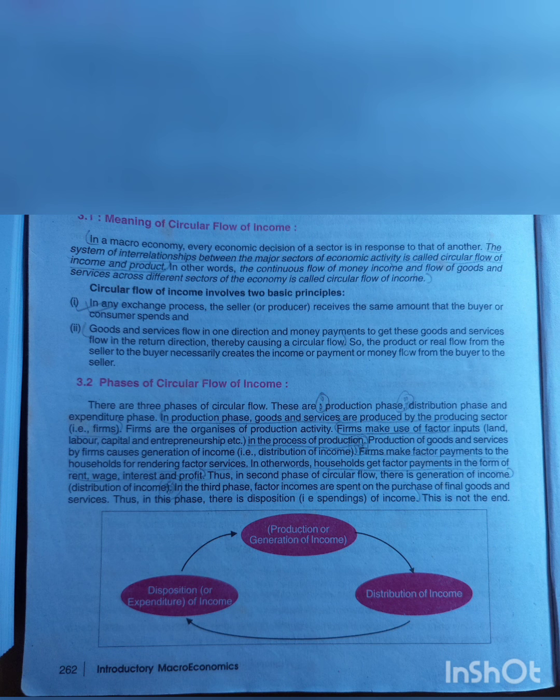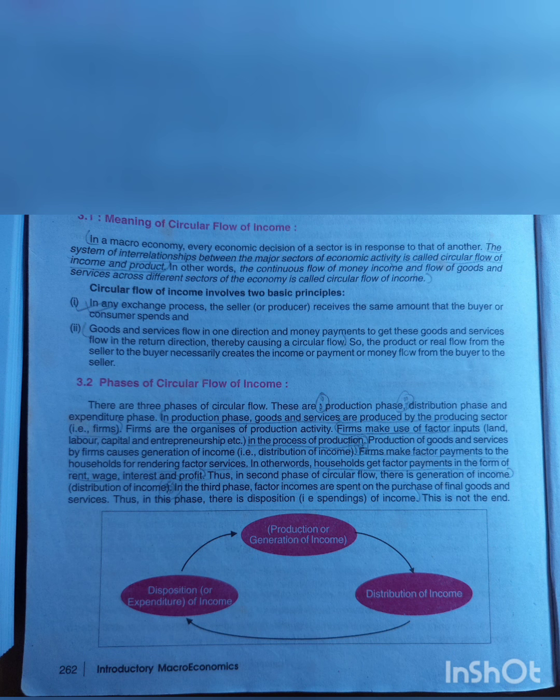Now, the system of interrelationship between the major sectors of economic activities is called circular flow of income and product. In other words, the continuous flow of money, income, and flow of goods and services across different sectors of the economy is called circular flow of income. So, we know there are four sectors of an economy, and the income and production keeps on flowing among all these sectors. Now, the continuous flow of all these sectors among each other is known as the circular flow of income.